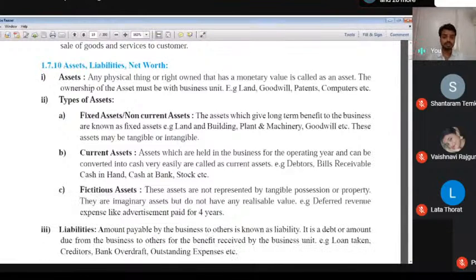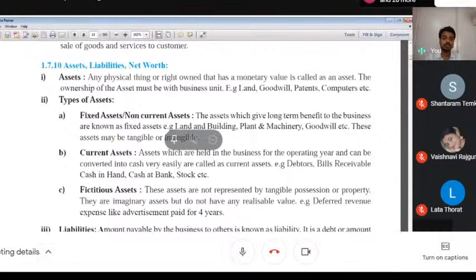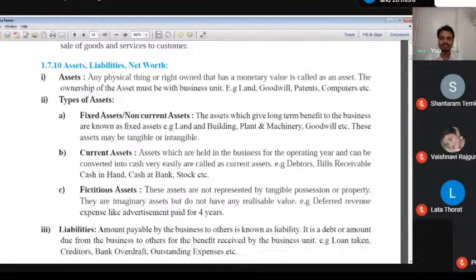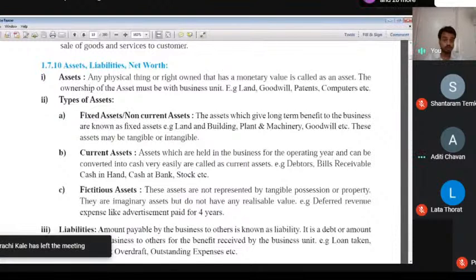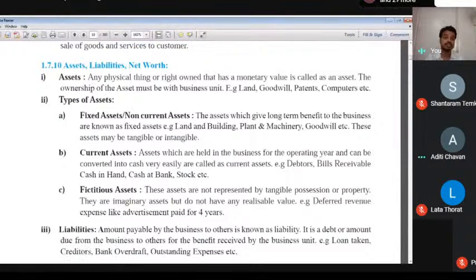So right now we are discussing the asset. Asset means when we express anything, any commodity, in terms of money, means monetary value, it is called asset. The ownership of the asset must be with the business, such as land, patents, copyrights, and the like. Goodwill is an intangible asset. So goodwill is also an asset, but it is an intangible asset. We cannot touch it. So that's why we call it an intangible asset.